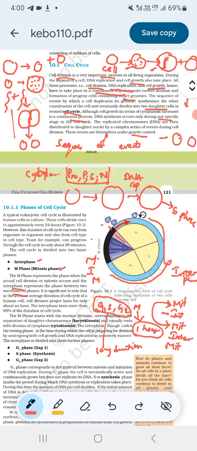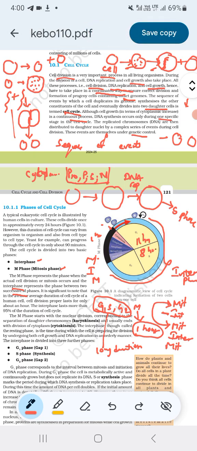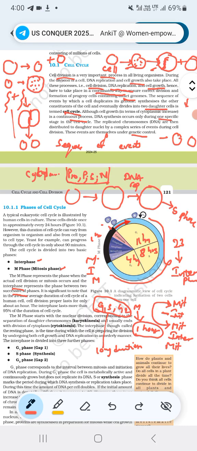M phase takes 1 hour, G1 11 hours, S phase 8 hours, G2 phase 4 hours. This is the time period of a human cell. The interphase lasts more than 95% of the duration of the cell cycle. See, 11 plus 8 is 19, plus 4 is 23 hours. Twenty-three hours of the cell cycle is consumed in interphase only.